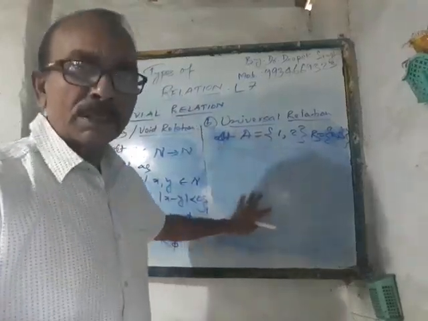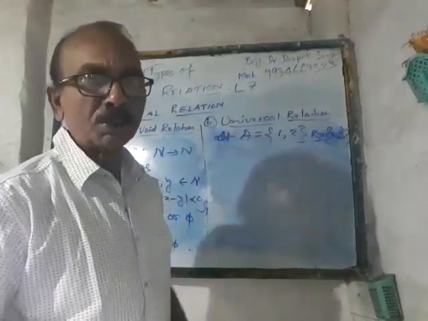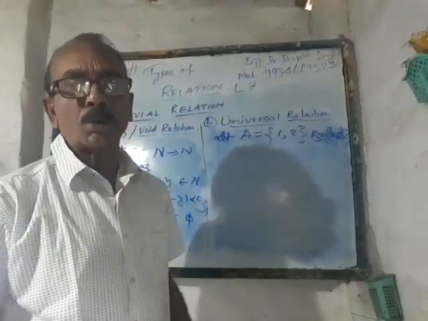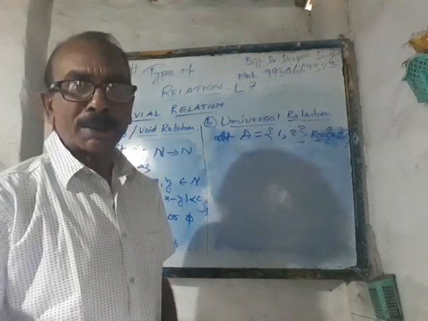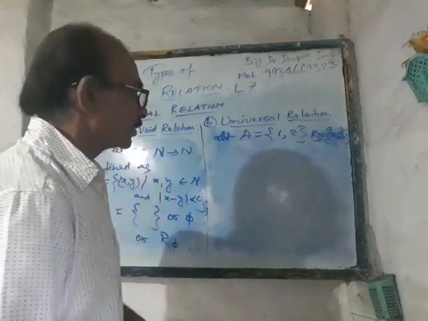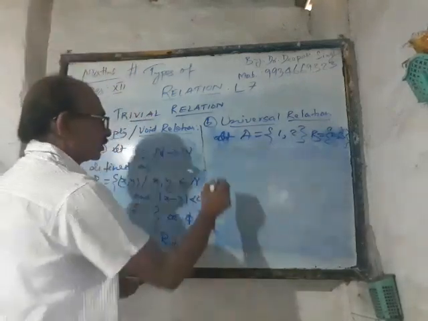Let us consider A is equal to {1, 2} and B is equal to {2, 3}. Now in order to write the universal relation, you have to write the whole A cross B, because we have to take the subset of A cross B which contains all the elements of A cross B, so that would be the universal relation.